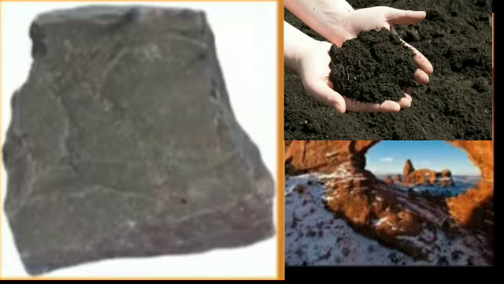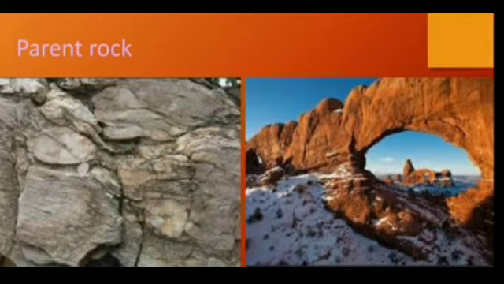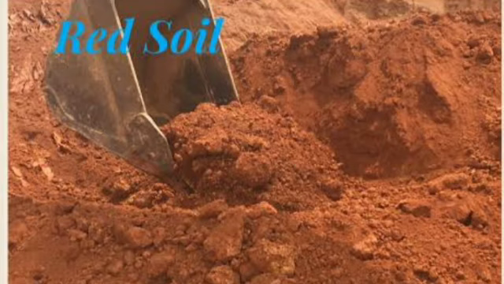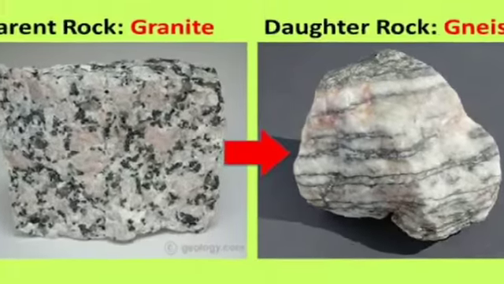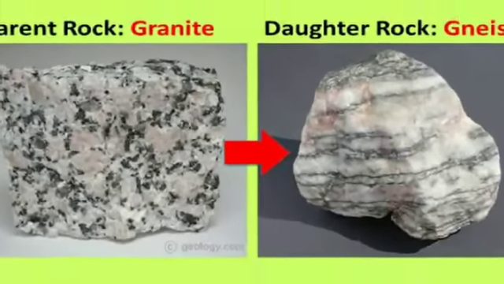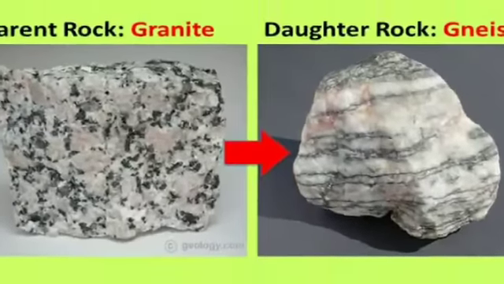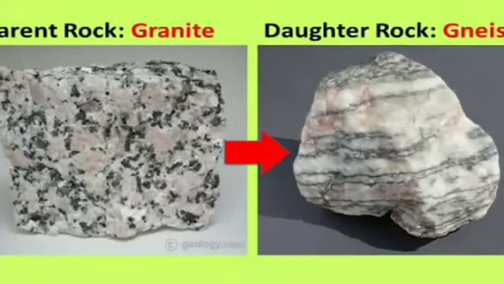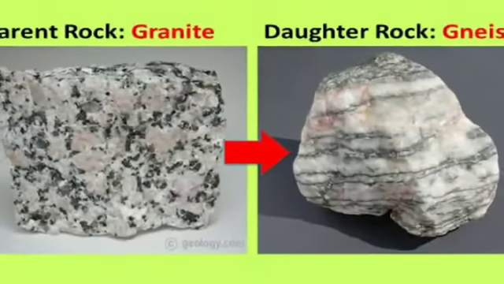Whereas in South India, you will find red soil. Red soil is formed due to the disintegration or weathering of rocks like granite or gneiss. So when this granite or gneiss rock gets disintegrated and breaks into smaller parts, we get red soil.